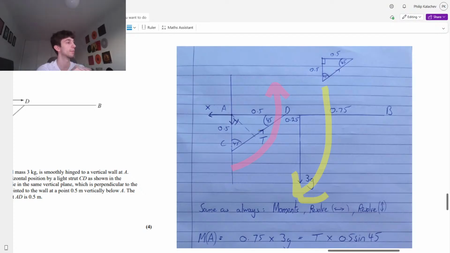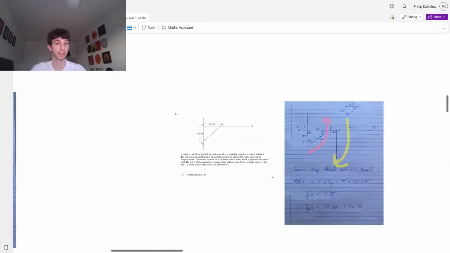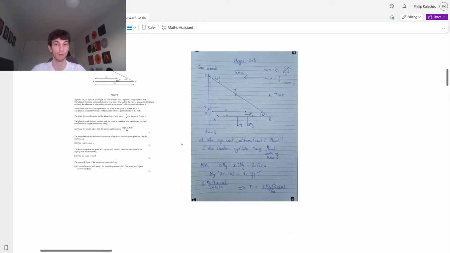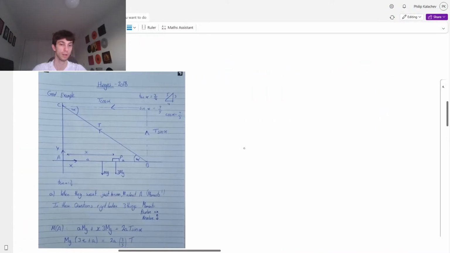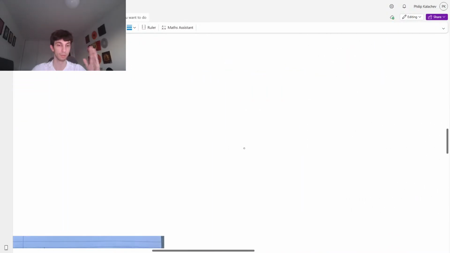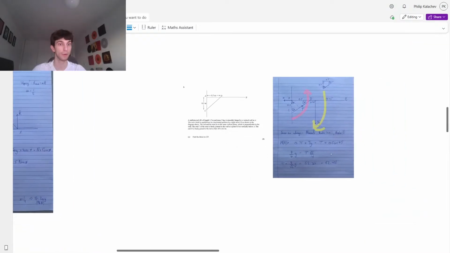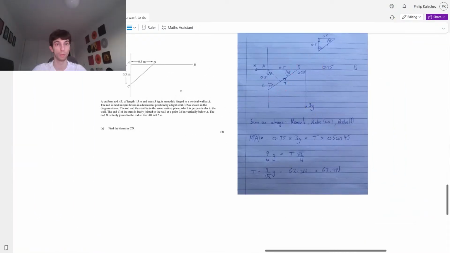It's the same idea with the rope, guys. I'm going to keep comparing it to the other question. Same idea for the rope. The clockwise moment was going this way, but then our rope tension here, our anti-clockwise moment, was going this way. They do not need to be both vertical and both horizontal. That is if we're going vertical and horizontal, but not when we're doing moments. So let's carry on with this question, guys.